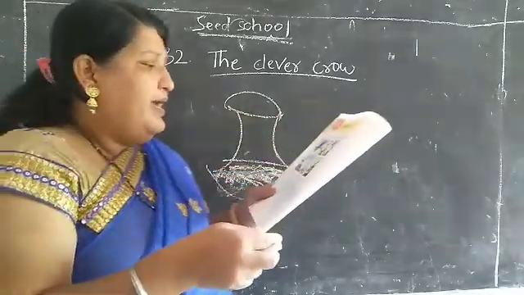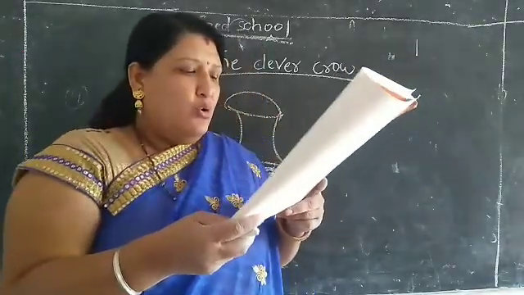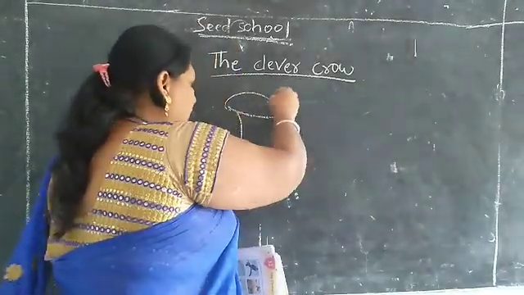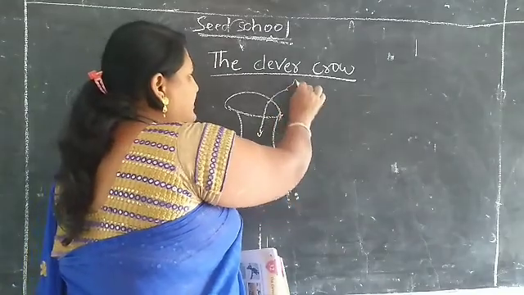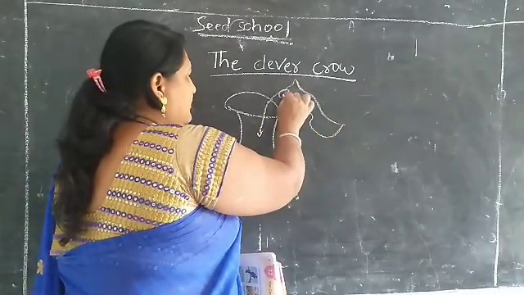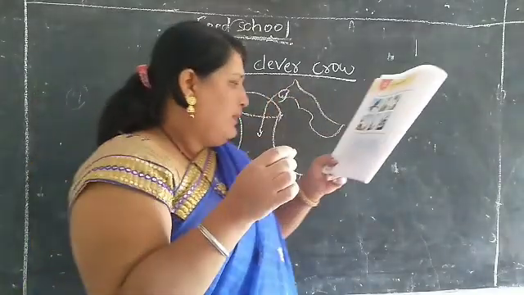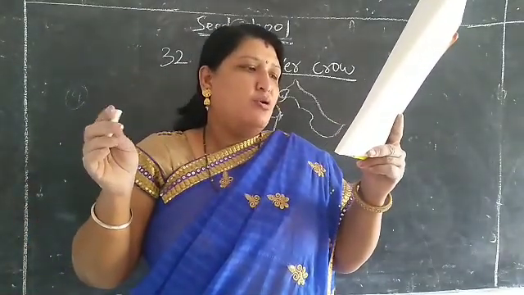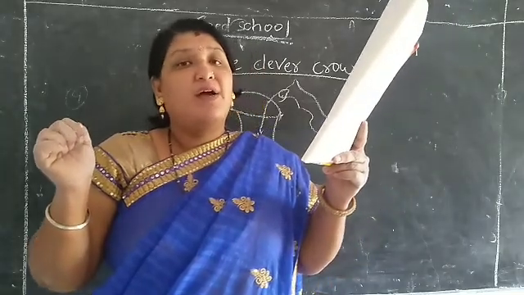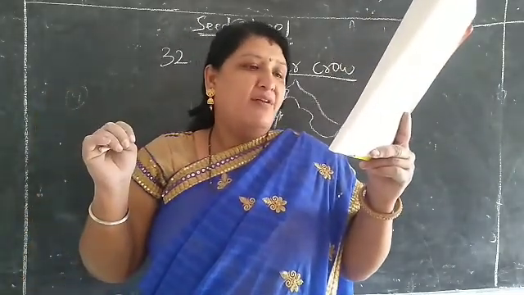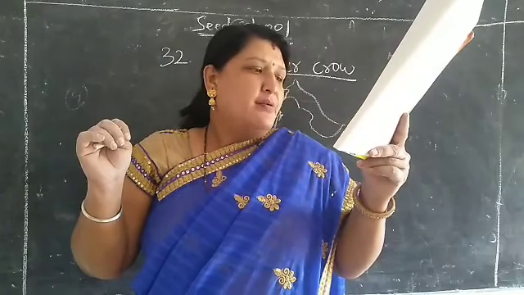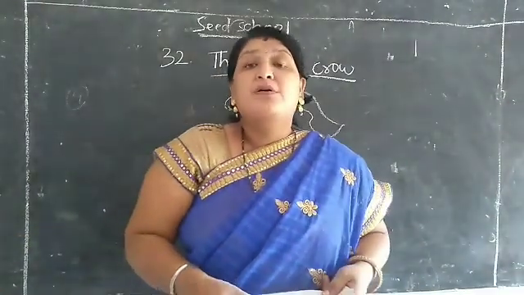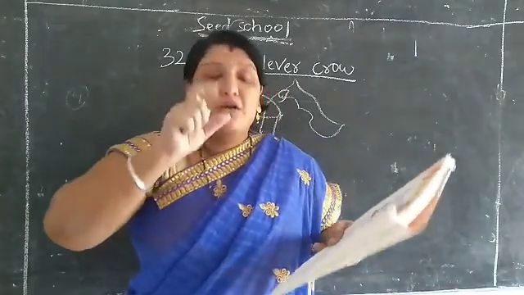Okay, next. The crow could not reach the pot. Okay children. So it thought of a clever plan. So the crow had one clever plan. There were some small stones on the ground. So here there were some small stones on the ground.